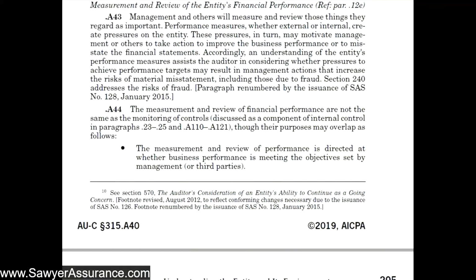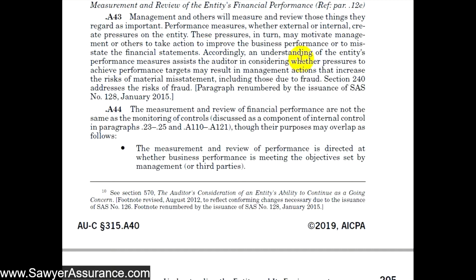Okay, so now we're down in the explanatory material section for measurement and review of the entity's financial performance. When we're learning about this, we will learn how management views whether or not they are achieving their objectives. Management would set, for instance, performance targets, or external people, for instance regulators, might set particular targets that the entity has to meet. Then this would help us understand the pressures that management has in meeting those targets, and that would in turn tell us what motivates management to take certain actions.